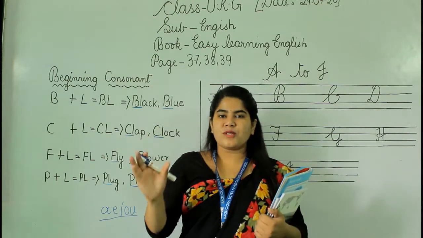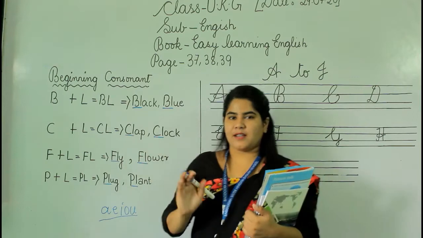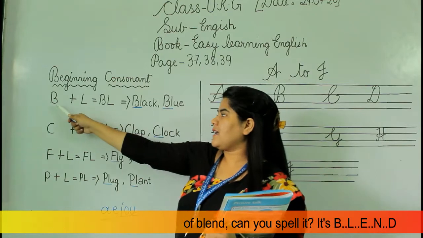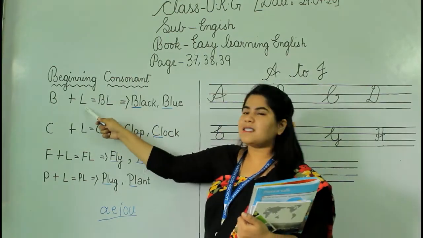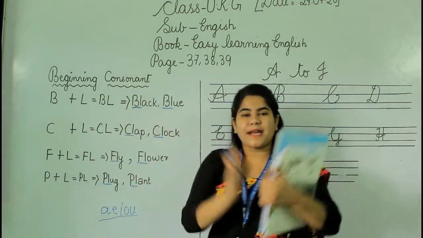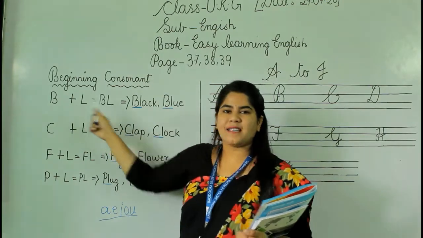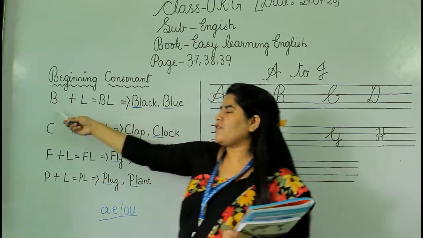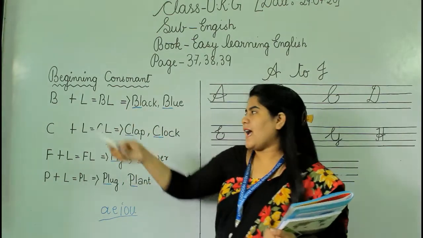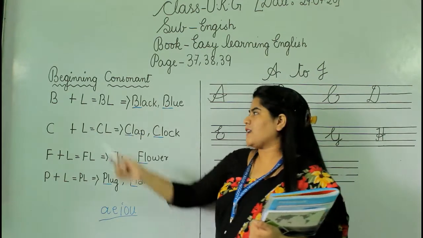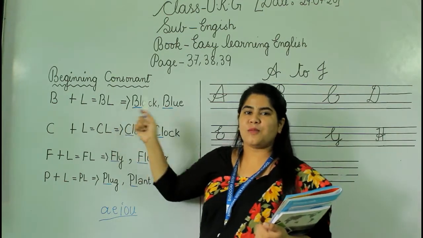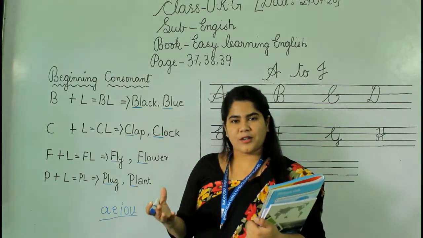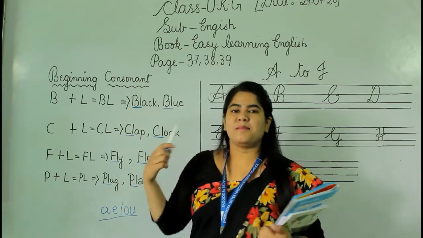To mix up two substances or two things together. Okay. So how do we pronounce this as a single letter? Let's see. This is B and this is L, right? So if we blend together, if we add these both letters together, then how it will be pronounced? First of all, B phonic sound will be B and L is L, right? So BL, if we add these both letters together, then it will be pronounced as L. Okay? All of you say with me, L.